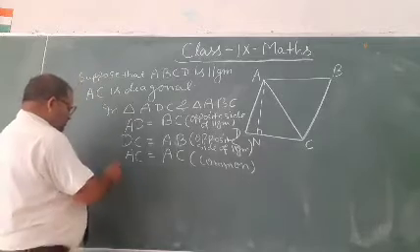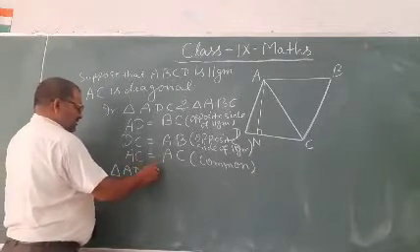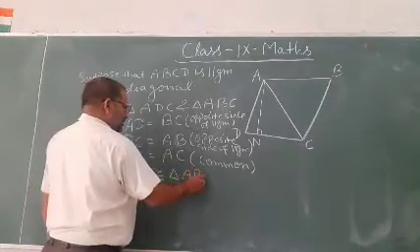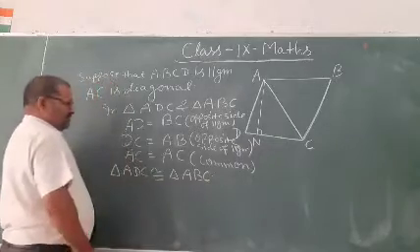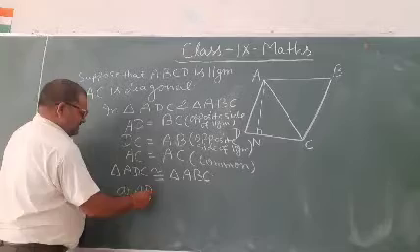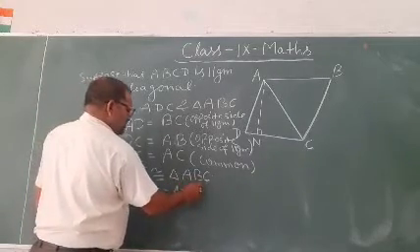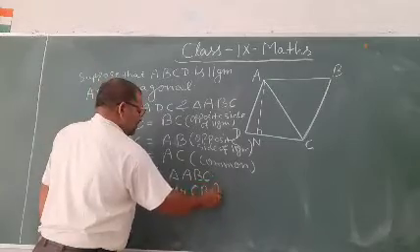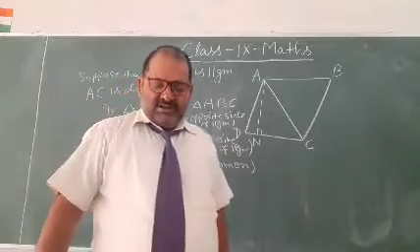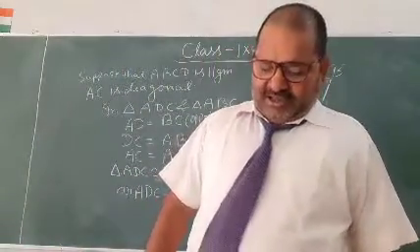Then triangle ADC is congruent to triangle CBA, and the area of ADC equals the area of CBA.